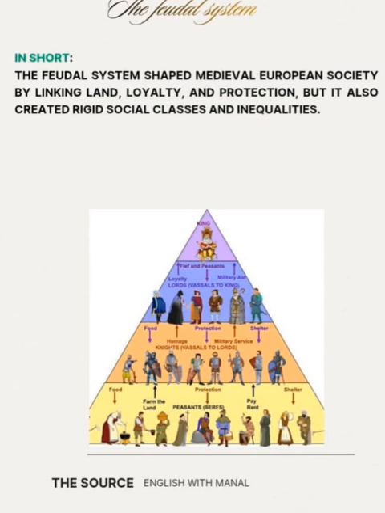The peasants worked the land, but they couldn't leave without permission. So these are three points linked together: land, loyalty, and protection. But it also created rich social classes and inequalities. It was class division.